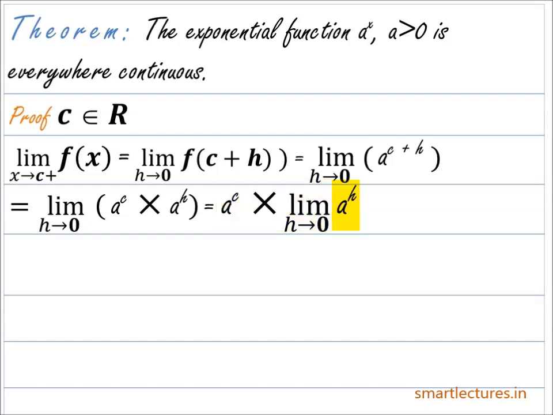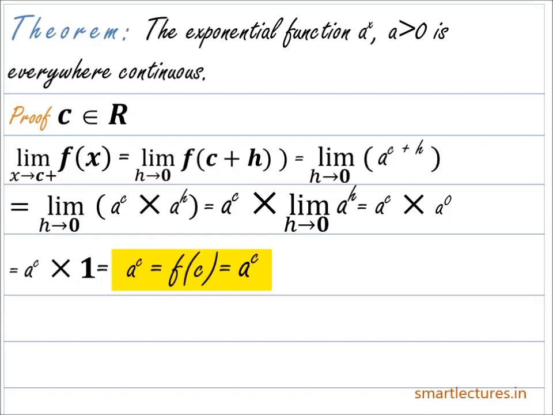And when h approaches 0, then a to the power h will be a to the power 0, or 1. So now this limit becomes a to the power c into 1, which is equal to a to the power c, and which is also equal to f of c. So that means the right hand limit is also equal to the value of the function at the point c, or f of c.